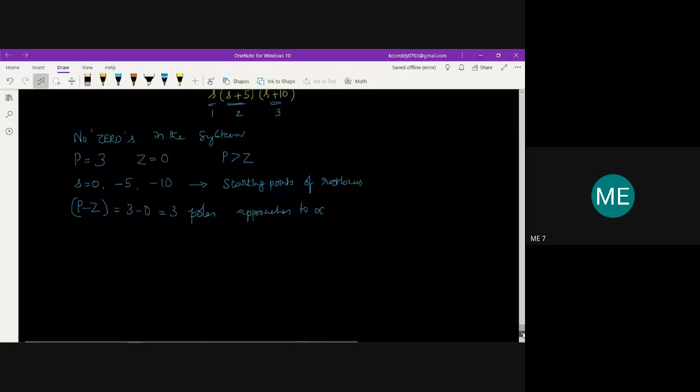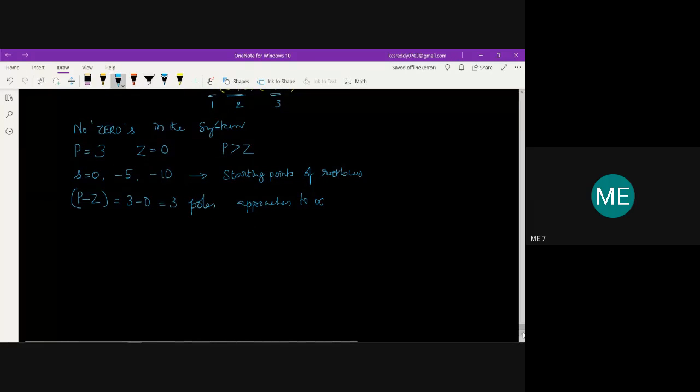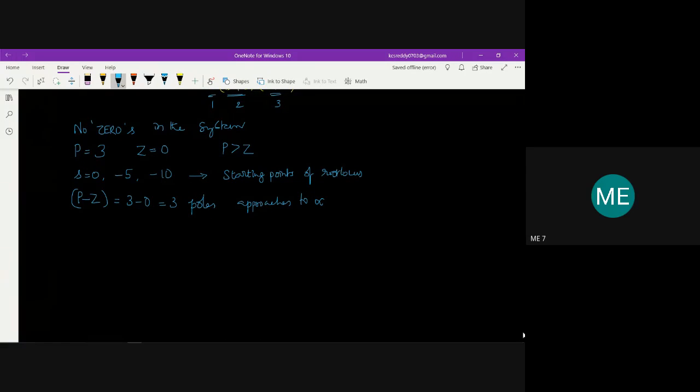Right. So now once you find that, the next step is to find the sections or parts of the root locus. For that we need to draw a graph. Initially, you need to take the graph and use it for plotting this root locus.